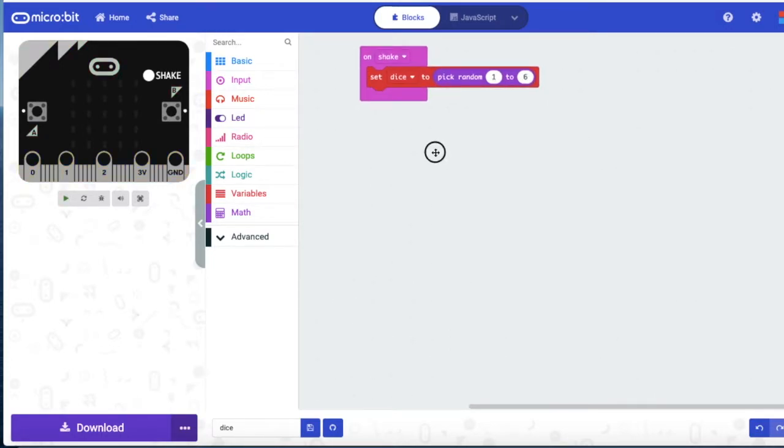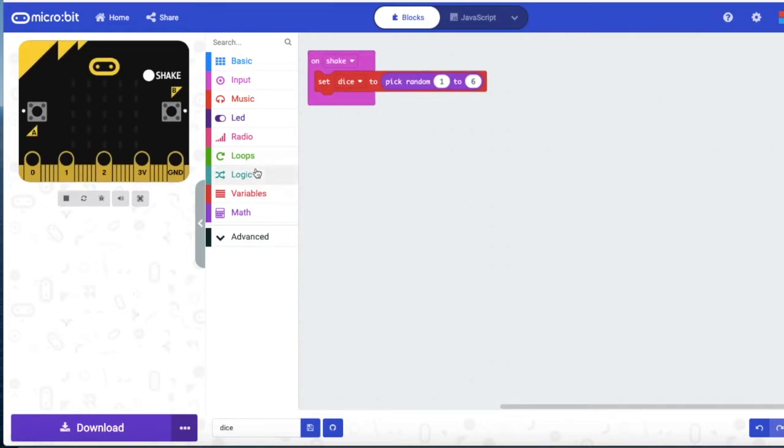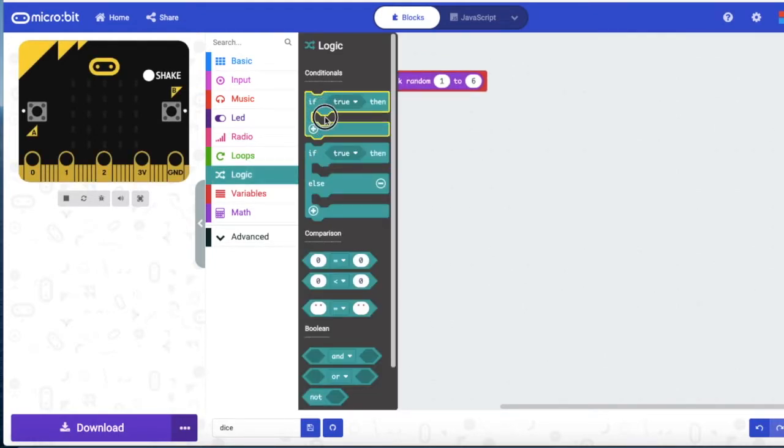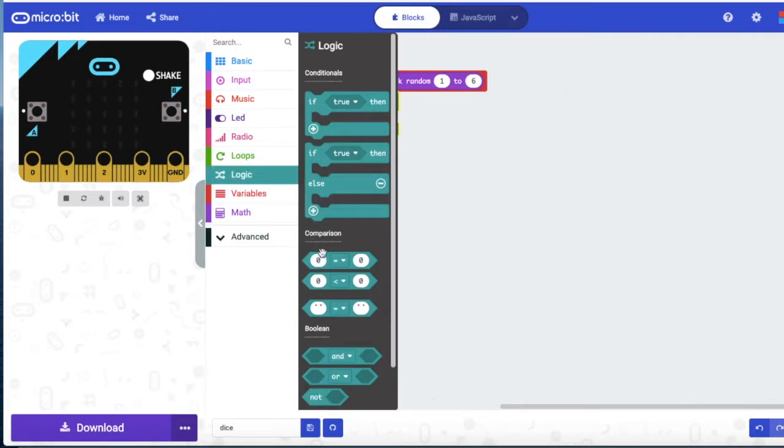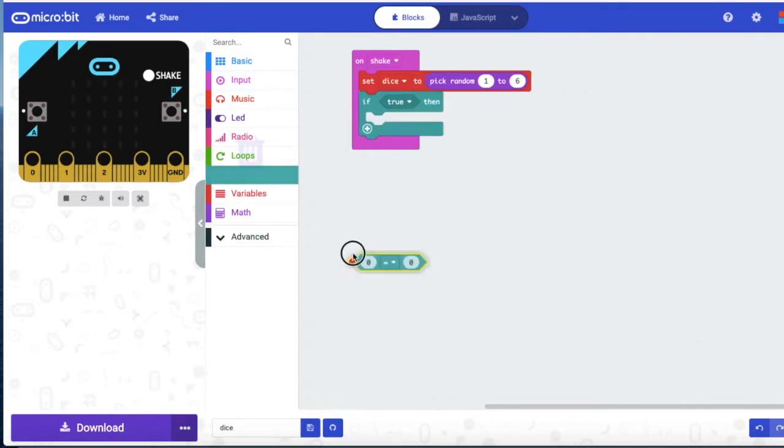Now we go to the logic and take out the if condition. Now let's take comparison and nest it in the true place.